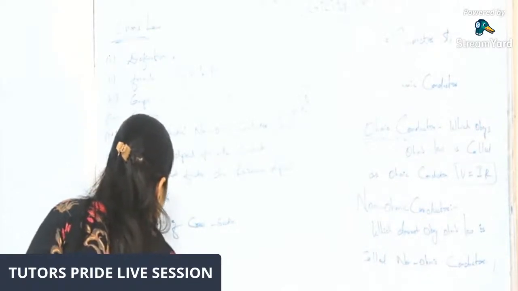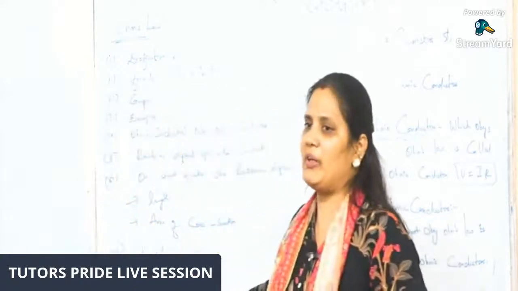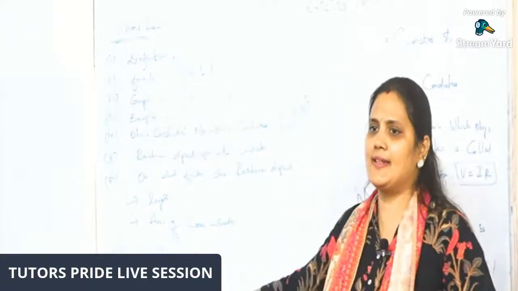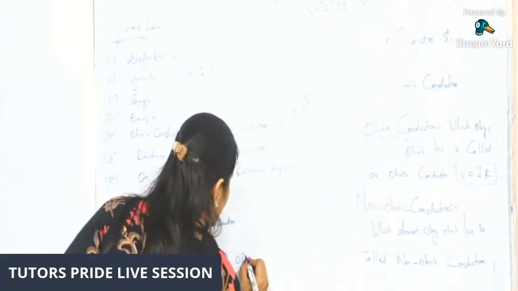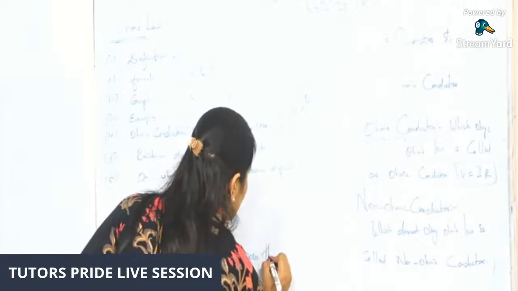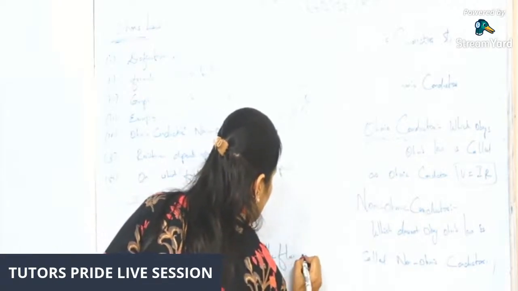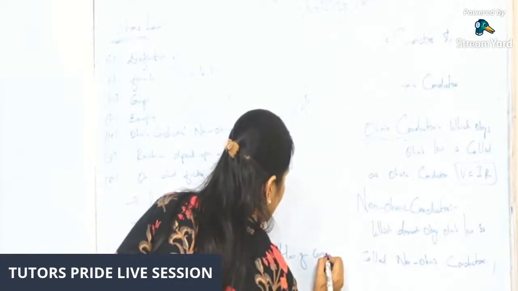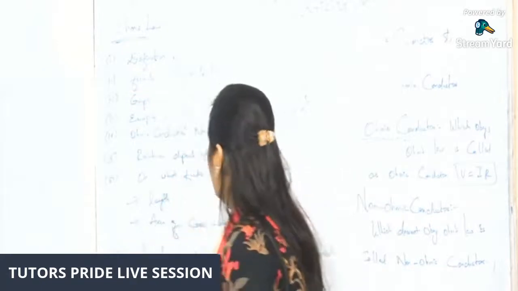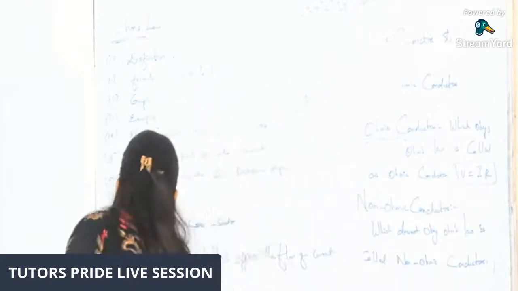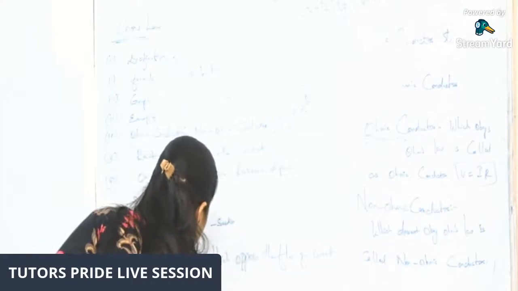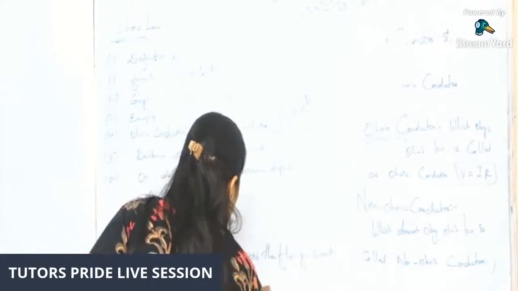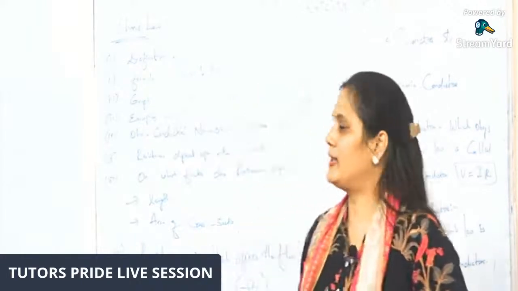In the name itself, it resists, it opposes. That which opposes the flow of current is called resistance. And also we discussed the unit, that is ohms, denoted by the symbol ohm, right?